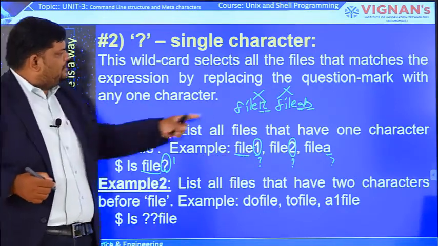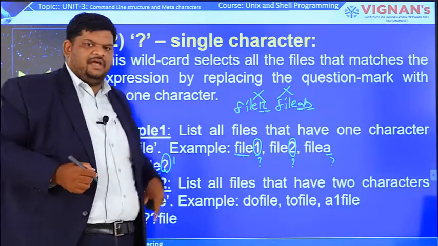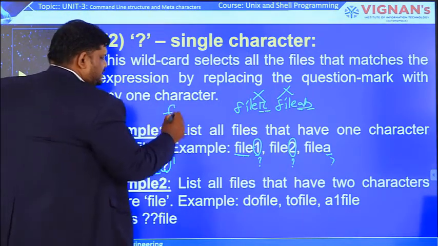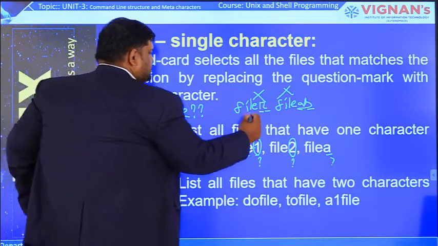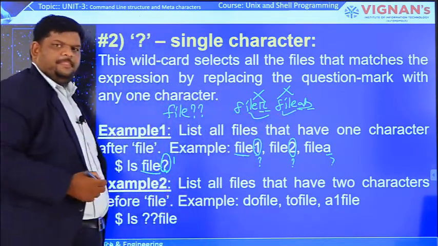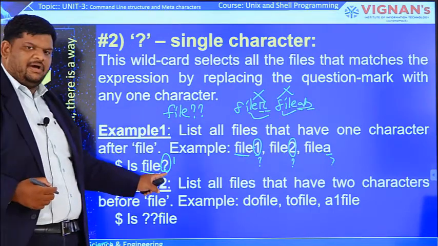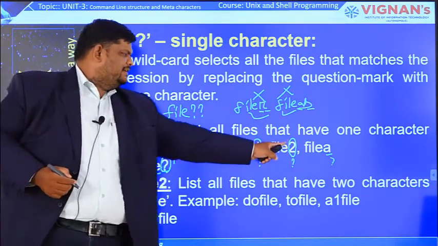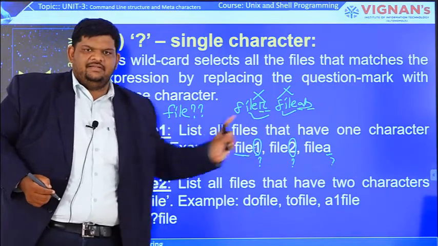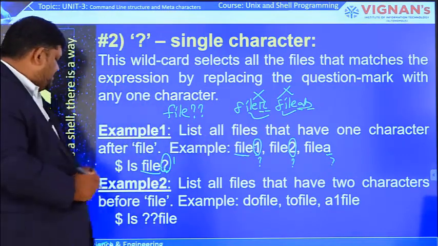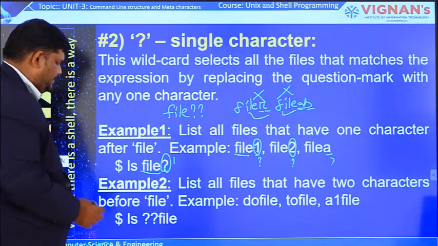Sir, if I want this one also as output, then what do we have to give? We have to write like this: file, 2 question marks, then these 2 file names will come. Here we are writing only one question mark, that's why only single character files will come: file 1, file 2, file A, file C, like that.